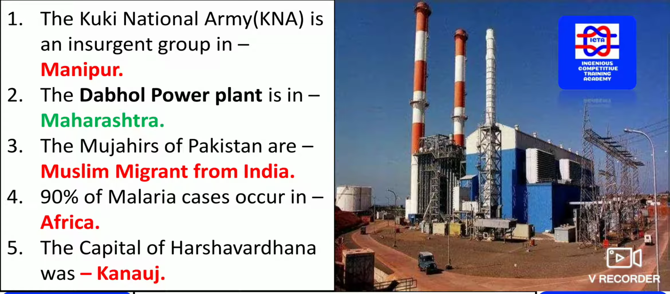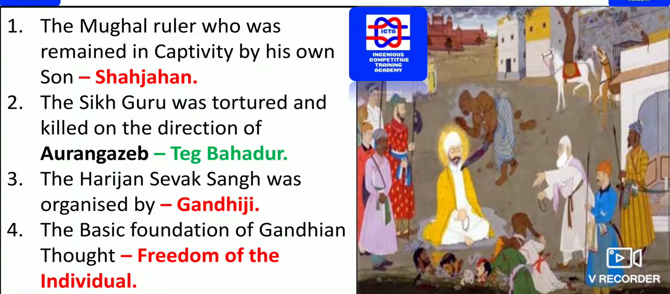Due to maximum greenery over there, the maximum mosquitoes occur in those places. Due to that, 90% of malaria you will find in the African region. What is the capital of Harshavardhana? Harshavardhana's capital was Kannauj. So please remember, he was in the northern part. He ruled a lot, and he made Kannauj the capital of his empire.